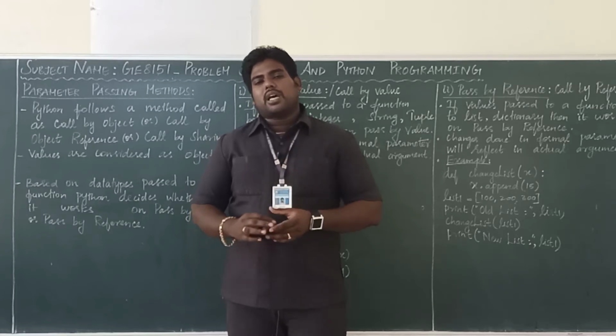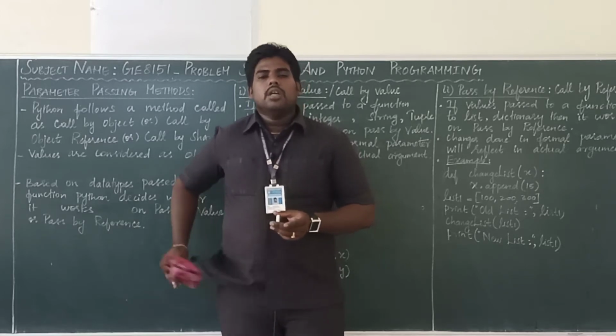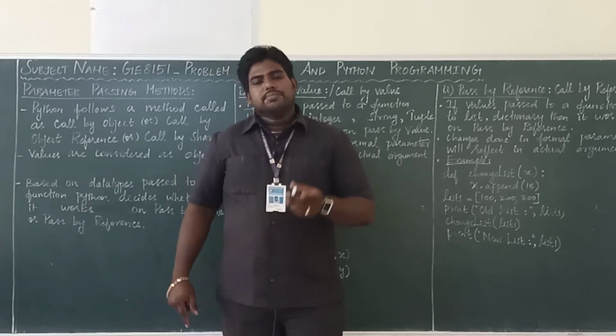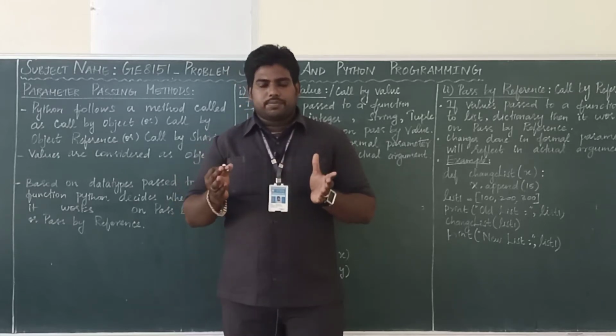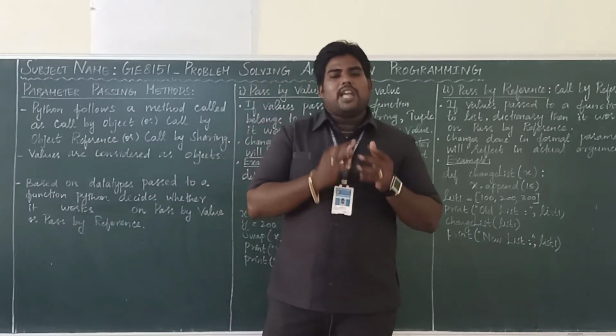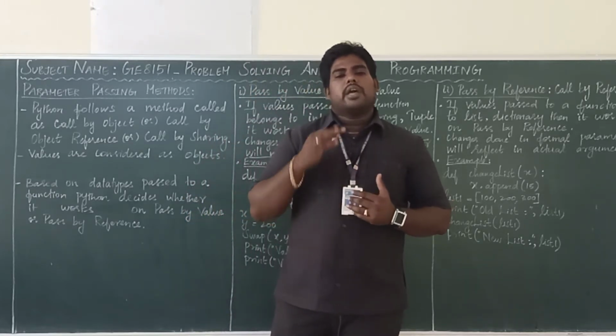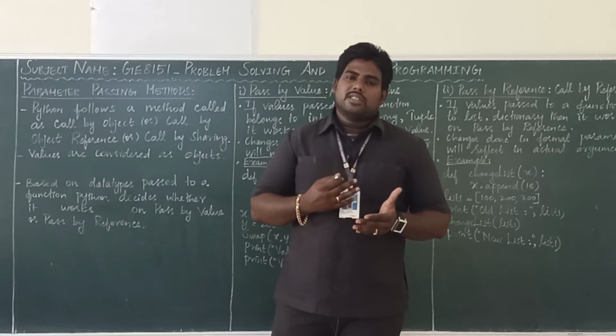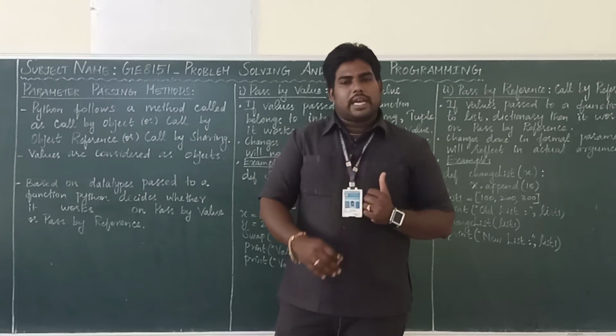Immutable means we can't change the values of the particular data. So for these three, it works on call by value, and for other data types, it works on pass by reference, call by reference, or call by sharing.